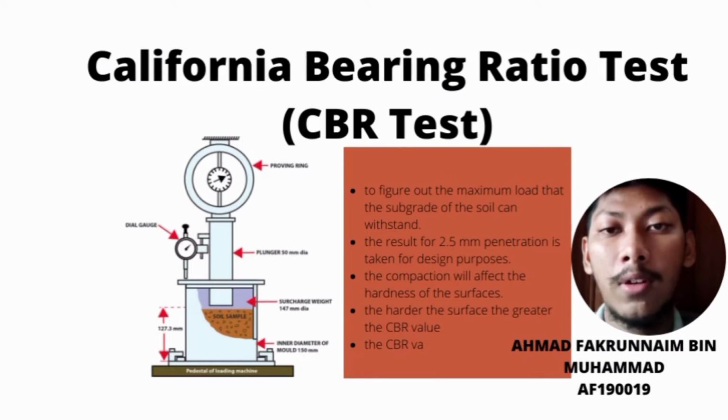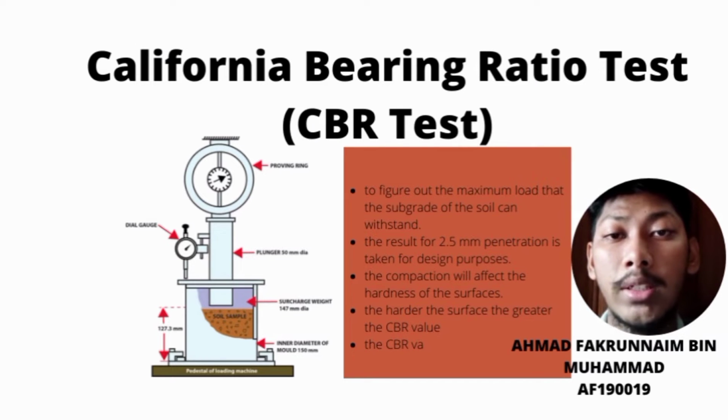The CBR test is to figure out the maximum load that the subgrade of the soil can withstand. This test is used to test the soil compaction that has been done. Generally, the CBR value at 2.5 mm of penetration is higher than at 5.0 mm penetration. The result for 2.5 mm penetration is taken for design purposes.